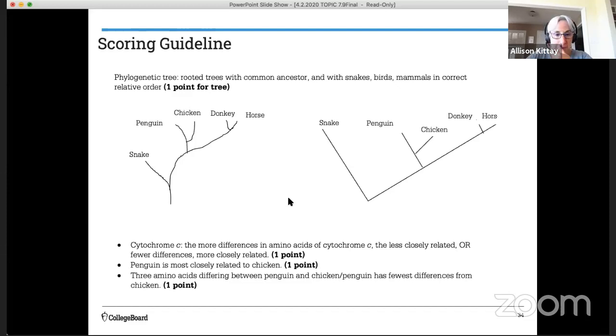So they're most closely related. Clearly, the penguin is most closely related to the chicken, because it had the fewest amino acid differences compared to the snake and the donkey and the horse. Okay, so that's a little practice at both drawing a visual representation and then understanding how to use that data table showing you those amino acid differences. And again, that's molecular data, not morphological data.